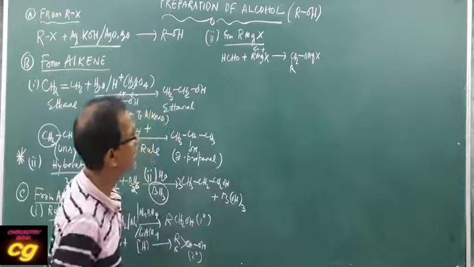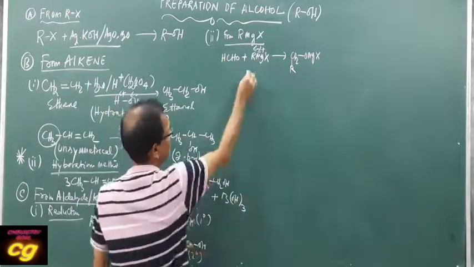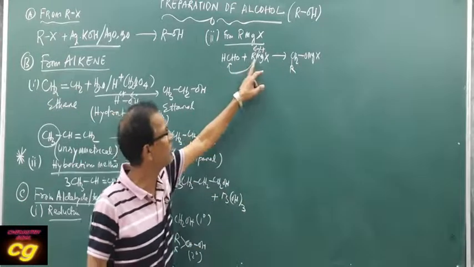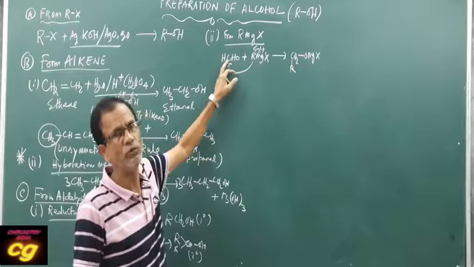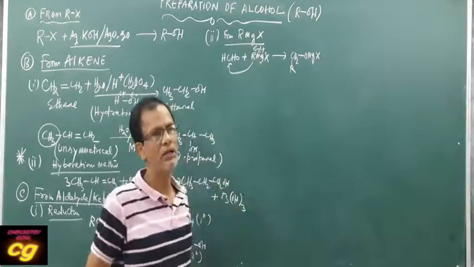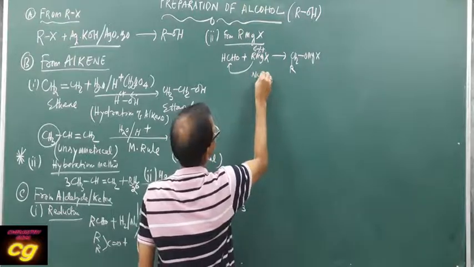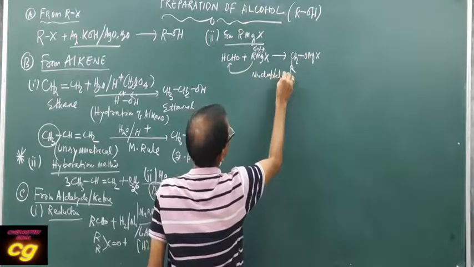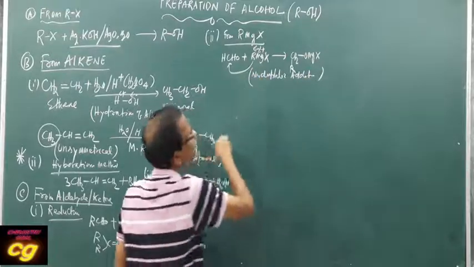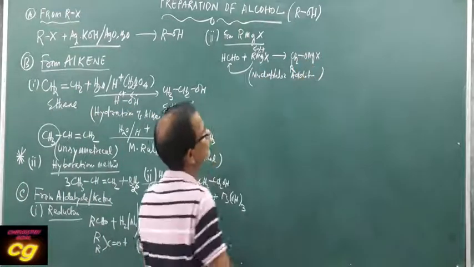So R minus attacks the carbon as a nucleophile, because already you know aldehyde and ketone show nucleophilic addition reaction. This reaction is called nucleophilic addition reaction. The first product is RCH2OMgX.